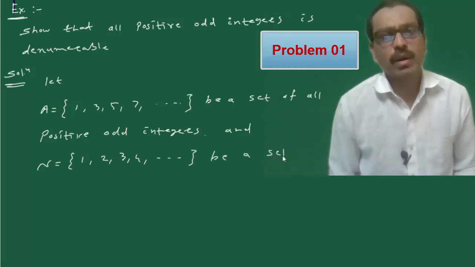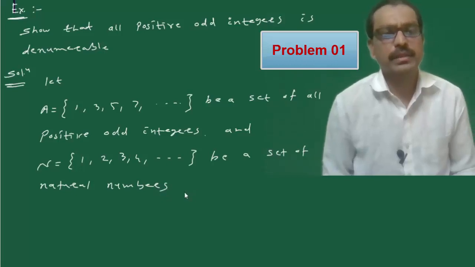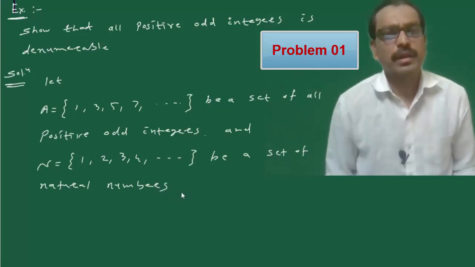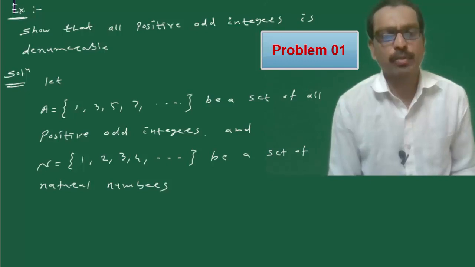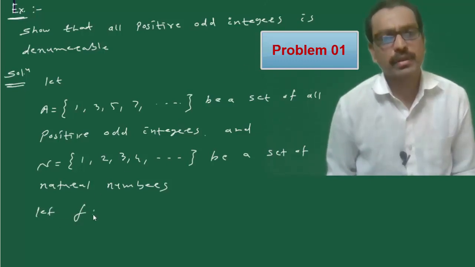Now we define the map f from A onto N, and this map is defined by